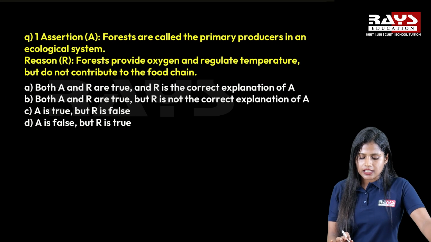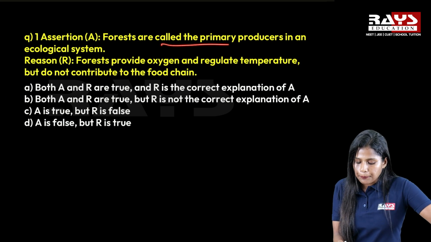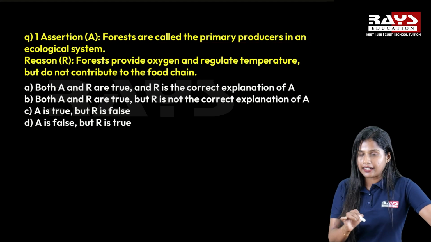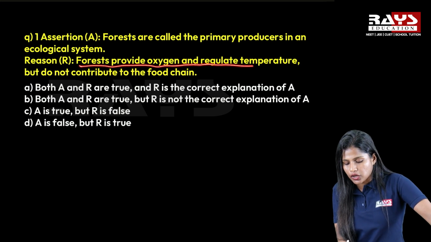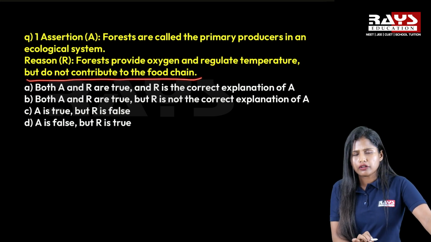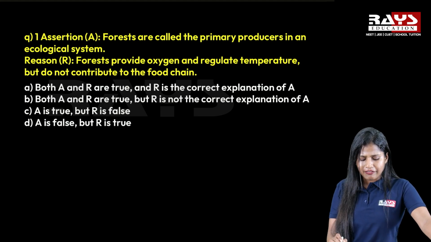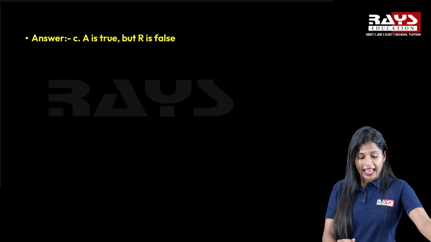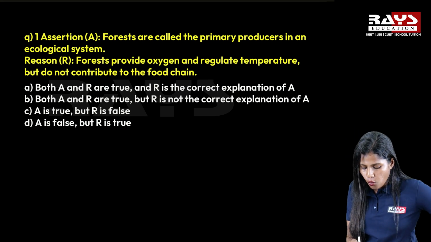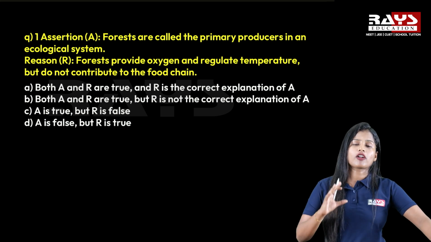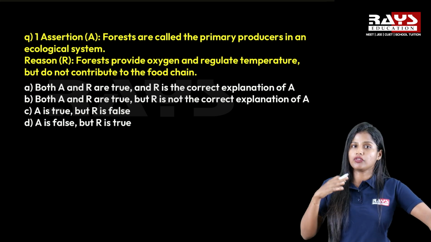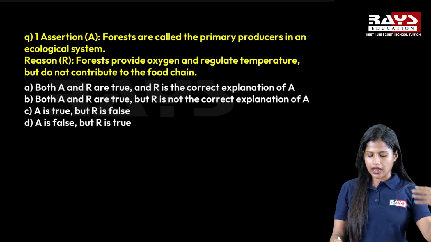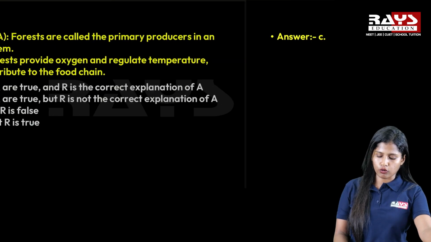Now moving on to the next question. The assertion is, forests are called the primary producers in an ecological system. And the reason given is, forests provide oxygen and regulate temperature but do not contribute to the food chain. So from this, we can come to the conclusion that option C is the right answer, that is, A is true but R is false. We all know the contribution of forests to the food chain. Forests play an important part in the food chain. So A is correct but R is false. So option C is the right answer for this question.